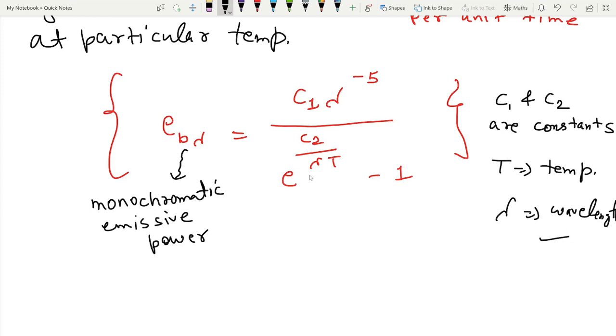Okay, so this is Planck's law, the monochromatic emissive power. When we integrate it, we get the total emissive power.